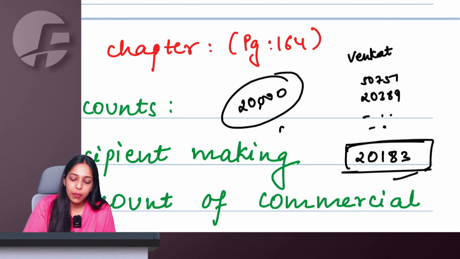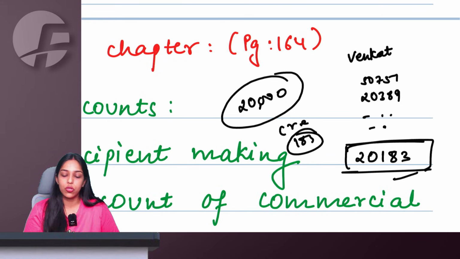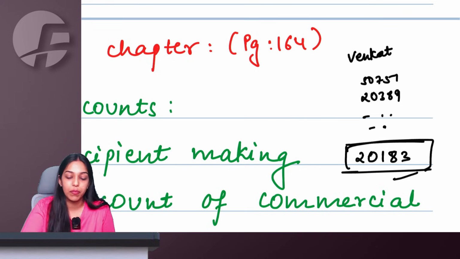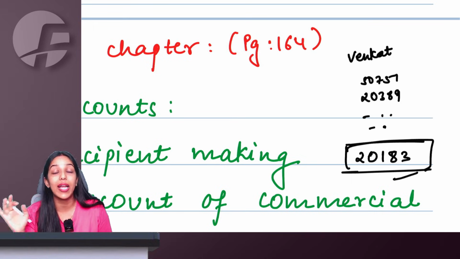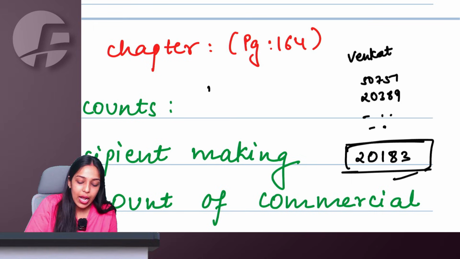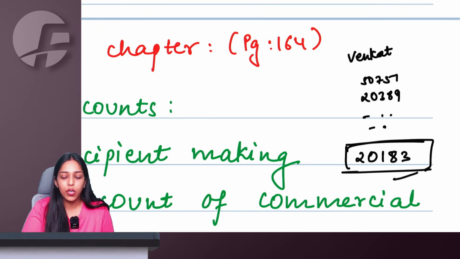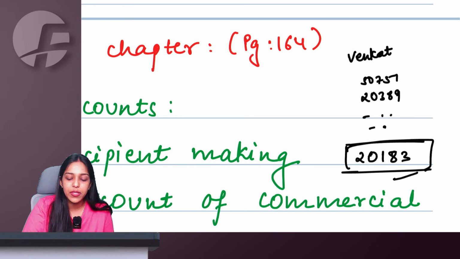Meaning, ma'am, can I issue a GST credit note for the same? No, ma'am. I will be issuing a credit note for 183 because I have to settle my accounts. But will this be a GST credit note? The answer is no. Ma'am, if this is not a GST credit note, I will not be reducing my value of supply. So even though I have actually collected only 20,000, I will still be paying GST on this full amount. Because non-GST credit notes, I cannot reduce my outward liability as a supplier. So supplier would be paying GST on this full amount.